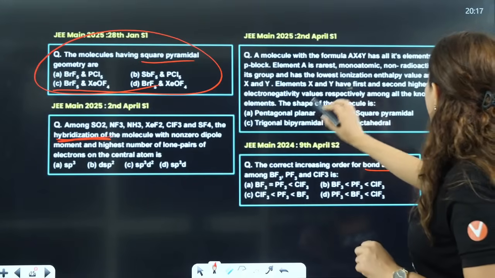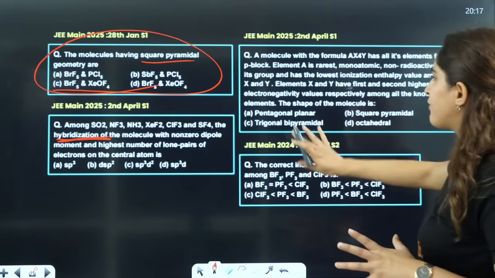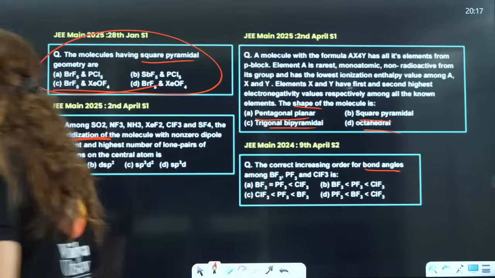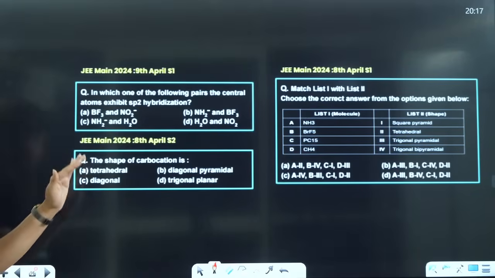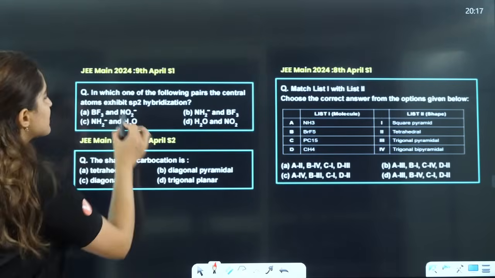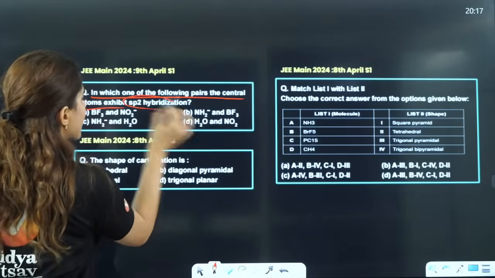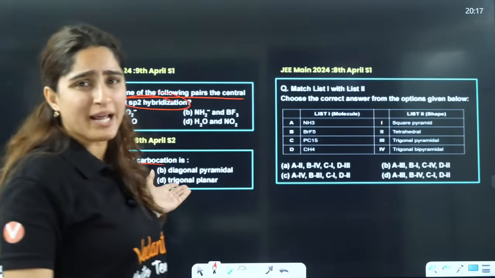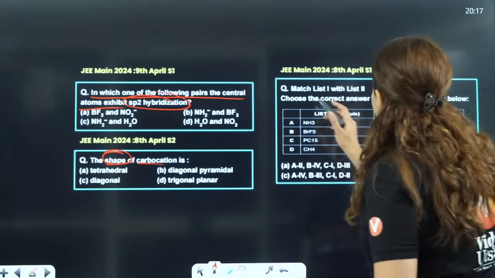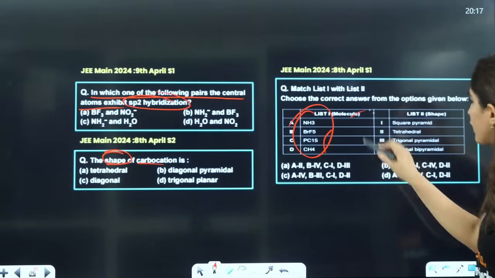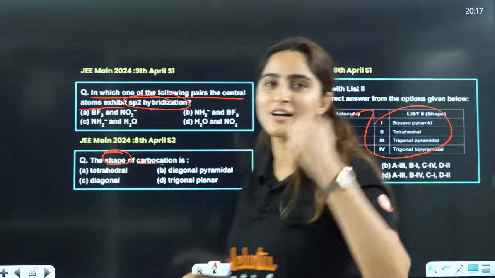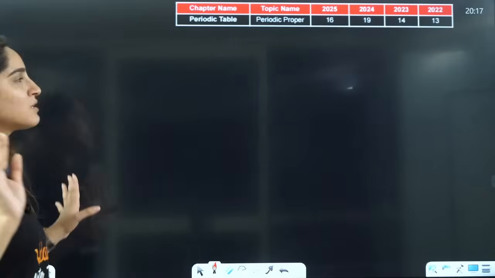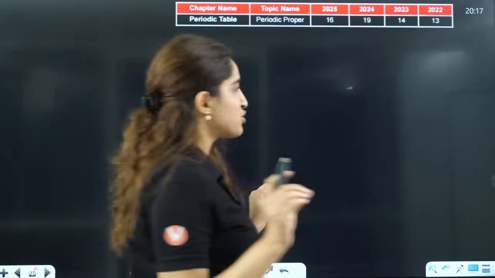Now, this is again a question. This is in the form of X and Y, and they have asked you what is the shape here, right? Okay, I'll provide you the PDF of all of this, right? If you can see, in which of the following pairs does the central atom exhibit sp2 hybridization, right? Again, shape of carbocation, very simple, right? Now they have asked you again 4 molecules and they have given you 4 structures, 4 shapes here. So all of this is directly based on your hybridization and shape.